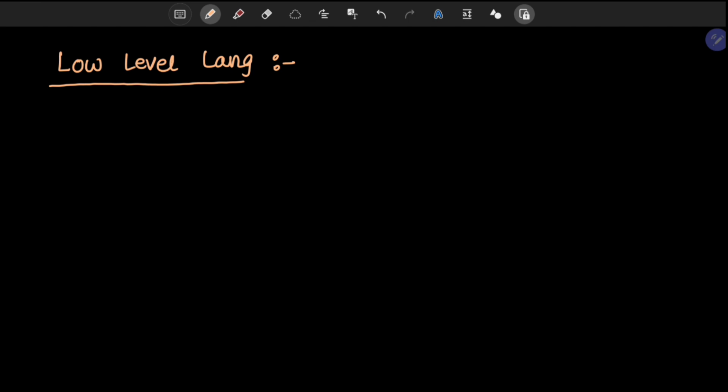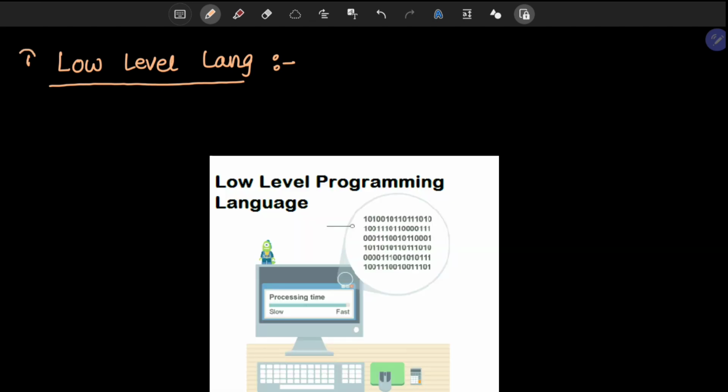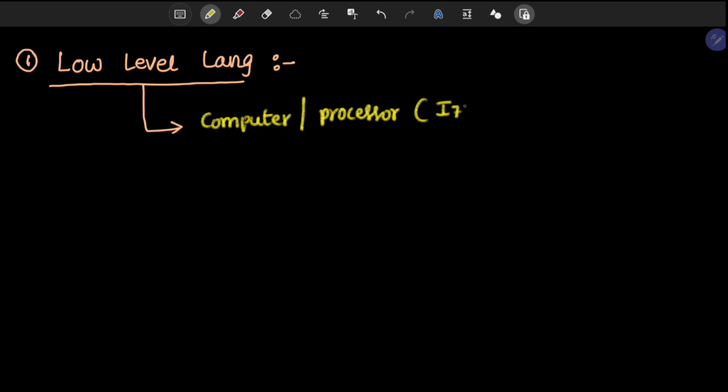Let us talk about the first category, which comes under low level language. So what is low level language? The low level language can be understood by the computer, or easily understood by the processor. Processor means the brain of the computer, or the heart of the computer. For example, nowadays we are using i7, i5, or Snapdragon 865 Plus in mobiles, or Apple A12, A14, A13.